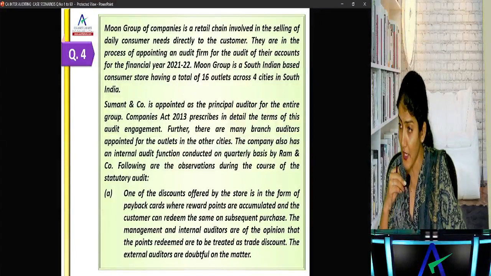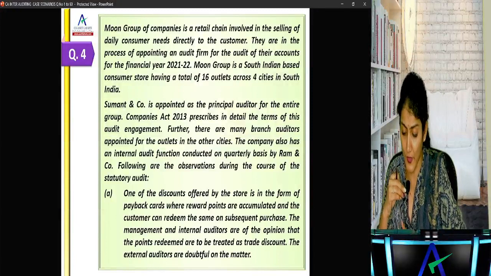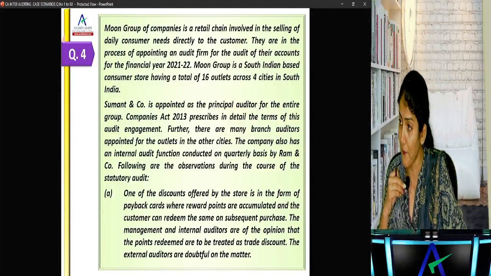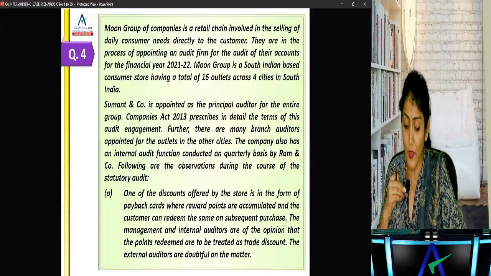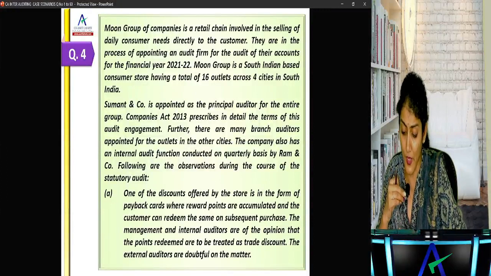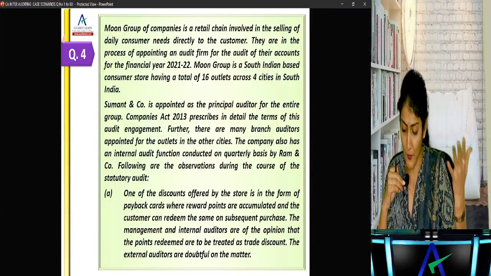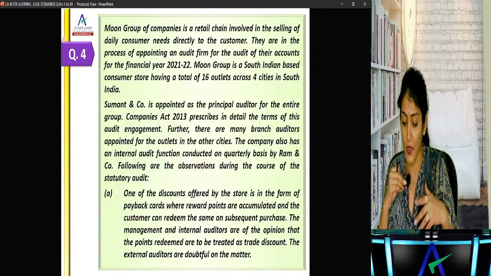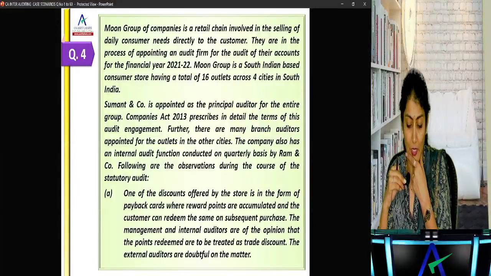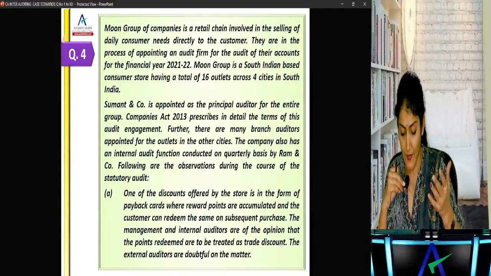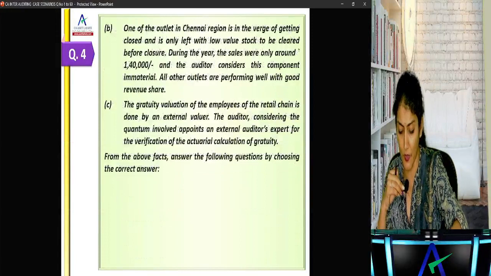Further, there are many branch auditors appointed for the outlets. The company also has an internal audit function conducted on a quarterly basis. Following are the observations during the course of the statutory audit. One of the discounts offered by the store is in the form of the payback card, where reward points are accumulated and the customer can redeem the same on the subsequent purchase. The management and internal auditors are of the opinion that the points redeemed are to be treated as trade discount. The external auditors are doubtful on this matter.